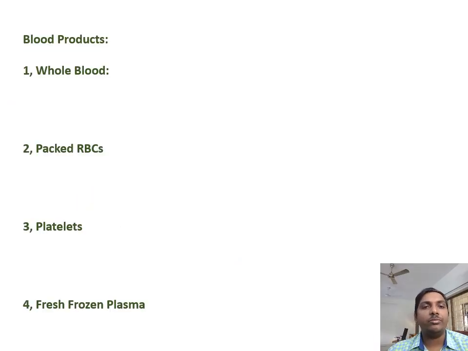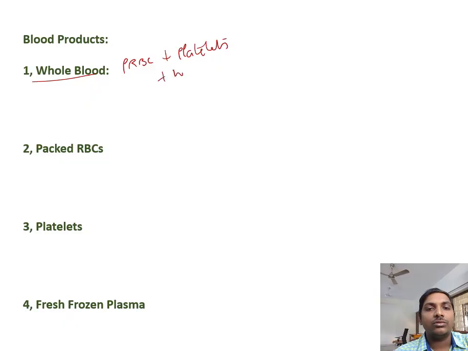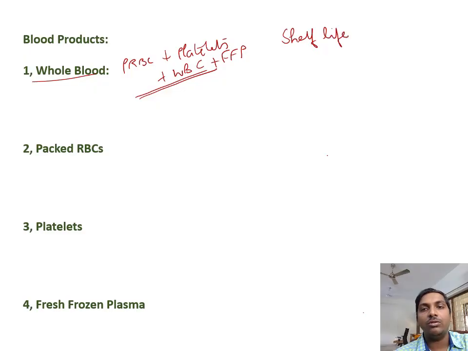So we're moving on to the blood products. Whole blood, we know, includes packed RBCs and platelets as well as WBCs. The only drawback is that if we do component separation, each component can be made available for many patients, and also the plasma. The shelf life, that means the storage capacity, of whole blood is around 42 days, and it should be stored at -2 degrees Celsius to -6 degrees Celsius.